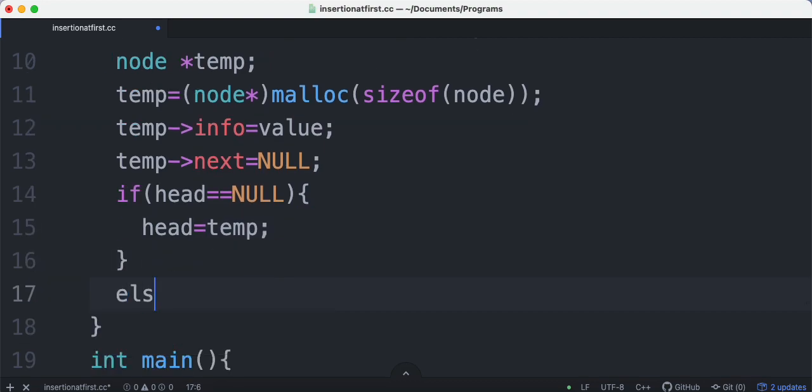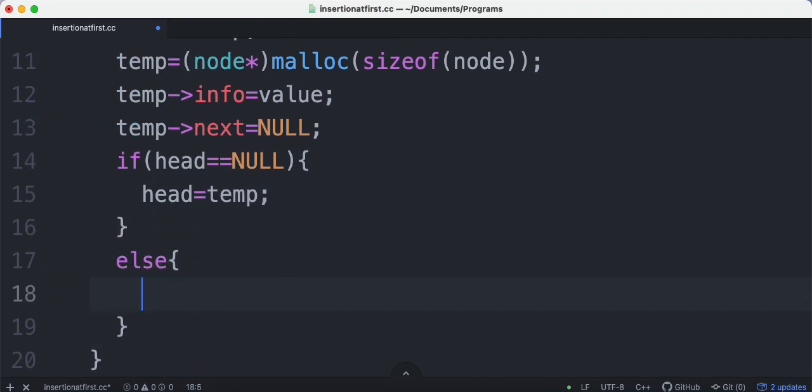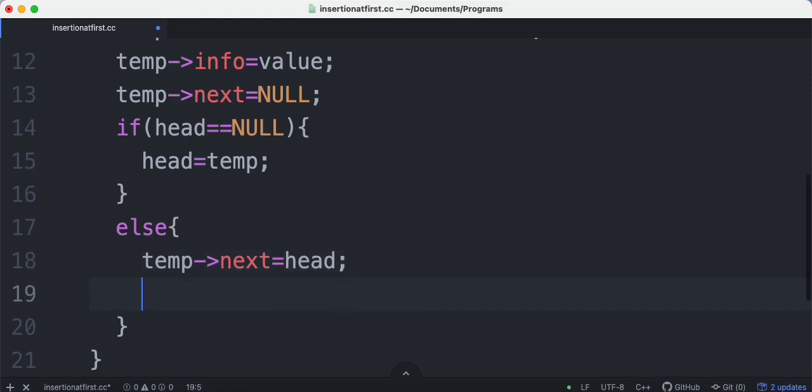But if it is not our first node, then what we have to do is the addition of the two nodes or more nodes. So we are adding the temporary node before the head node. So temp next will become head, and head will be pointing to temp. Okay, that's all we have to do.